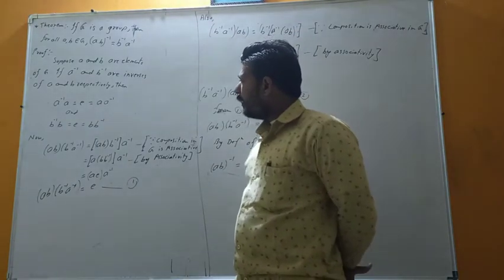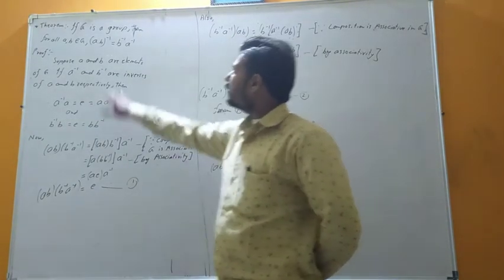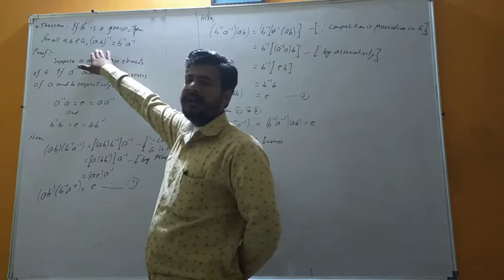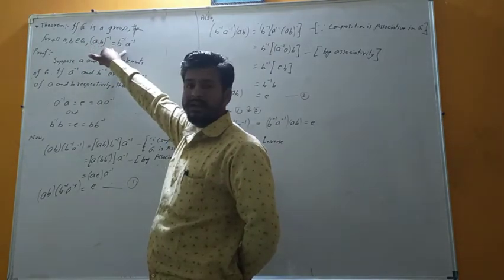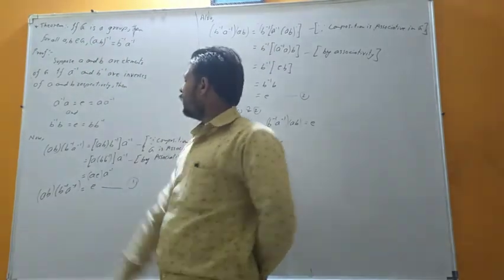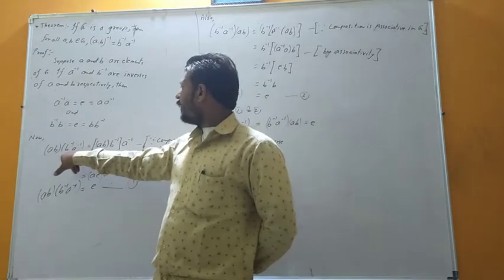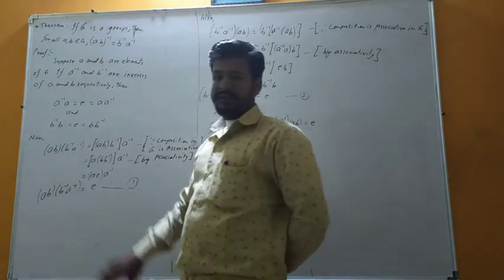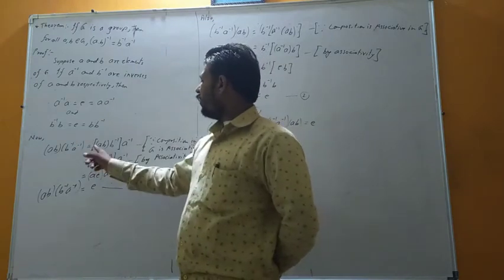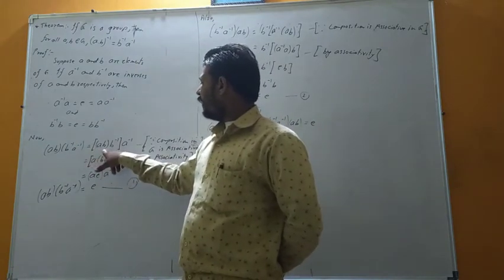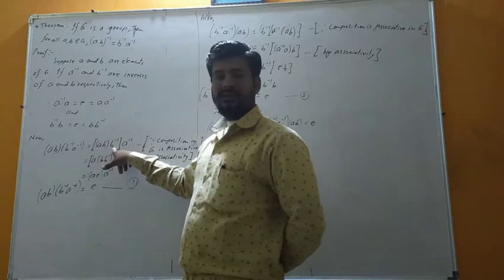Now we have to show that (a·b) whole inverse is nothing but b inverse into a inverse. So now consider a·b, and we take b inverse into a inverse. After that, a·b into b inverse.